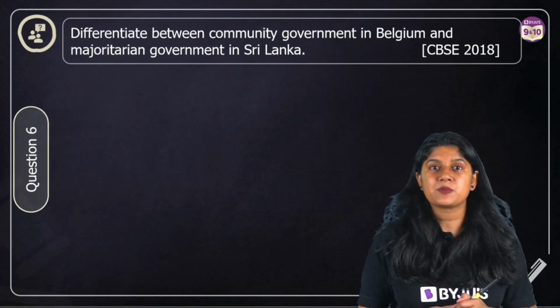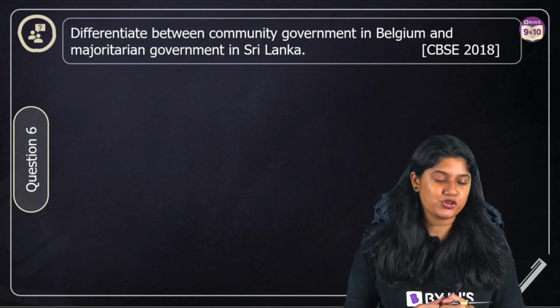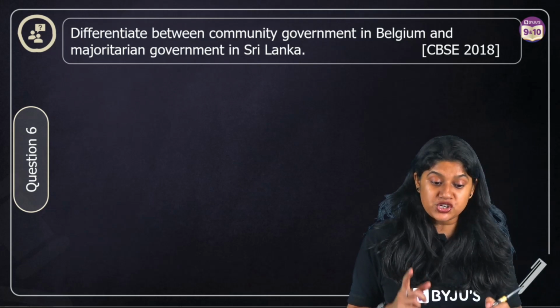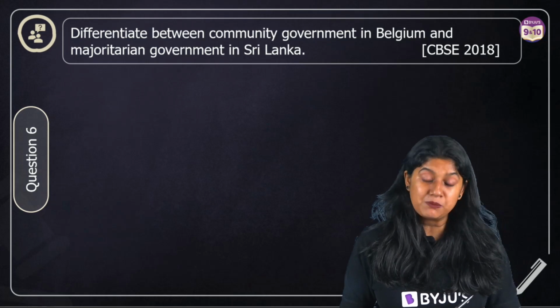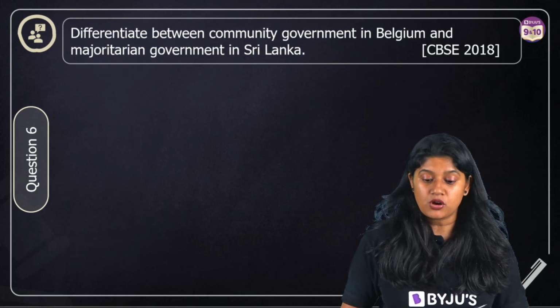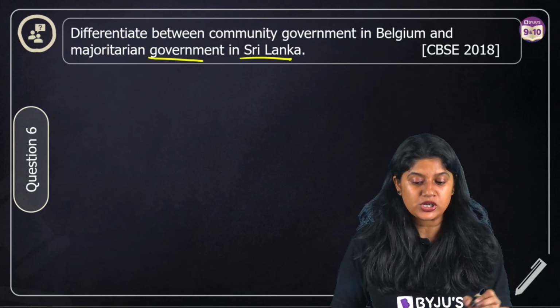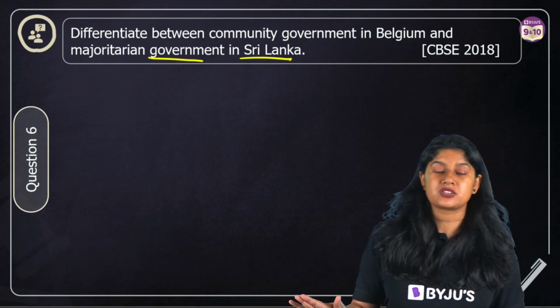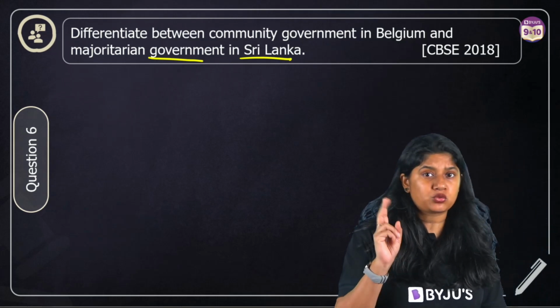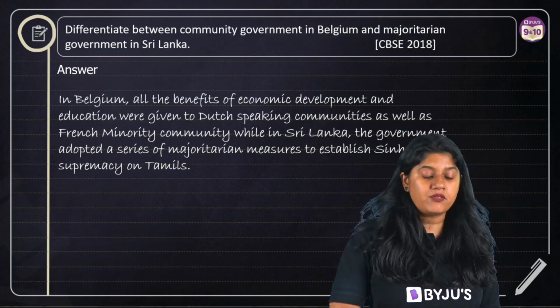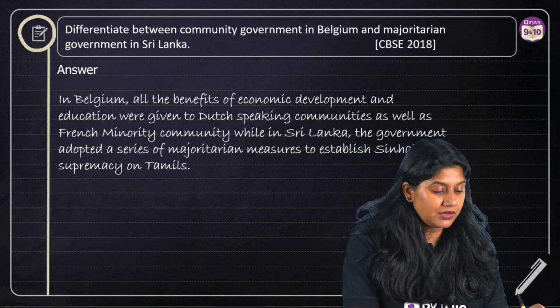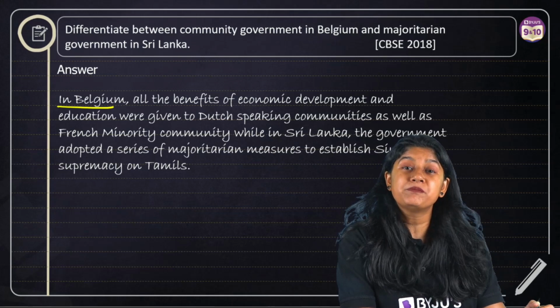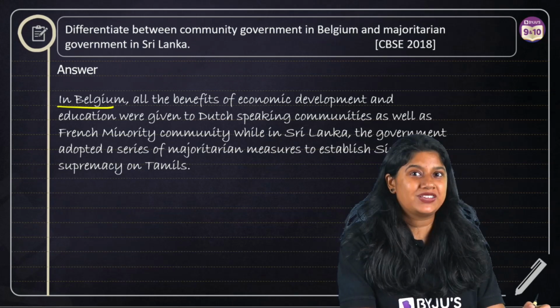Now we have 5 subjective questions from the chapter power sharing. Now we have to differentiate between the Belgium government and the government that we have in Sri Lanka. This question came in the year 2018. Super important, it can be a 2 or 3 marks question. So here everyone, the answer is, now we know that in Belgium, right? Everyone, please make sure you're taking a screenshot of the answer.